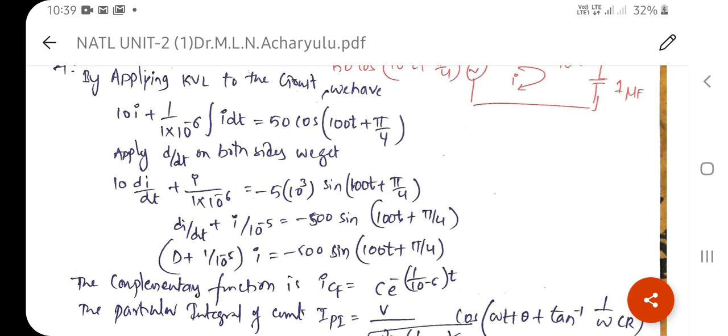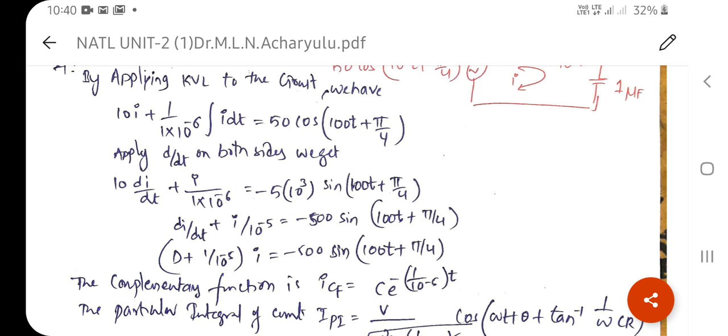I hope that is 10 power minus 5 only, right, 10 power minus 5. So again, rewriting the first order differential equation: D plus 1 by 10 power minus 5, into i, is equal to minus 500 into sin(100t plus pi by 4).